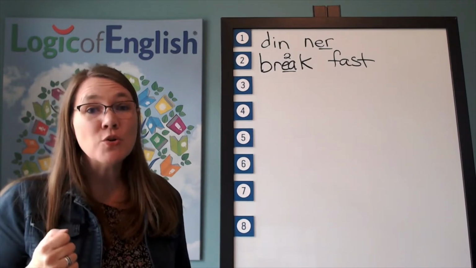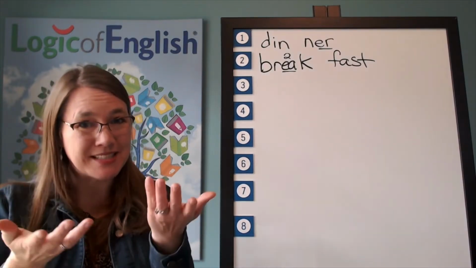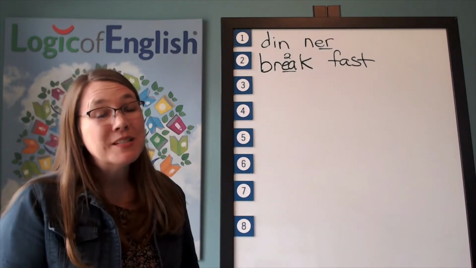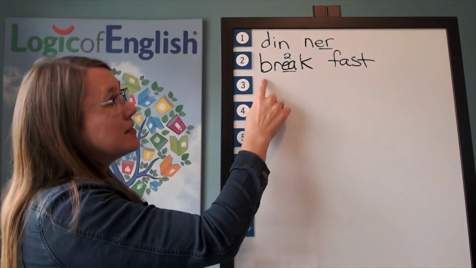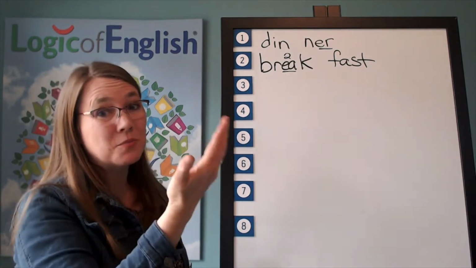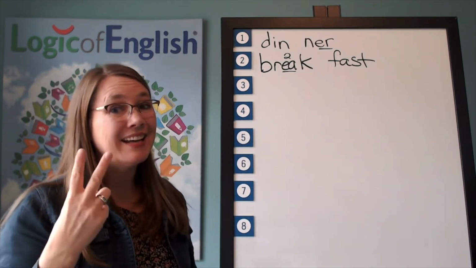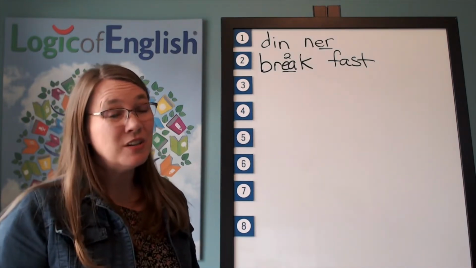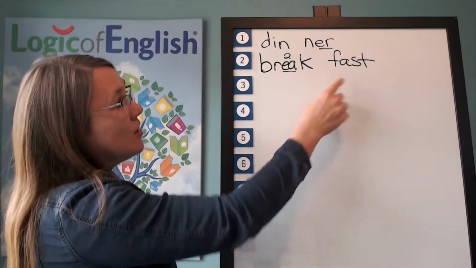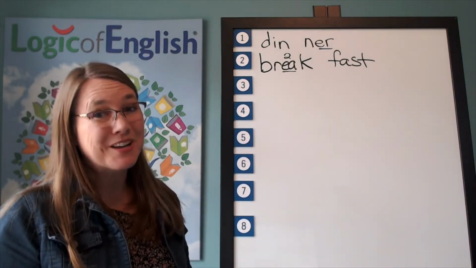This is what's so cool about English spelling. It's a balance between sounds and meaning. So when someone decided how to write the word break, they knew that they would use it in breakfast, and they'd know they needed to use the phonogram E-A. That's pretty cool. So that hopefully can help you remember how to spell break and how to spell breakfast.